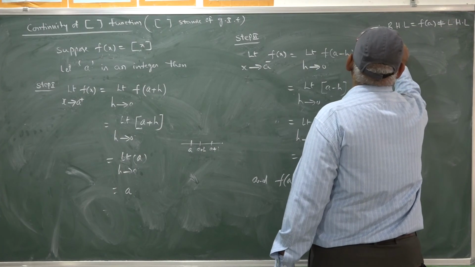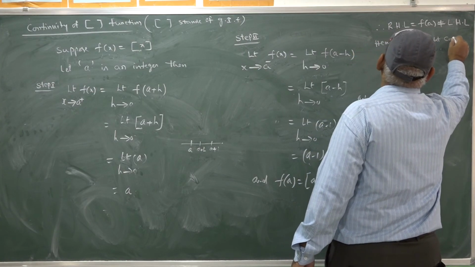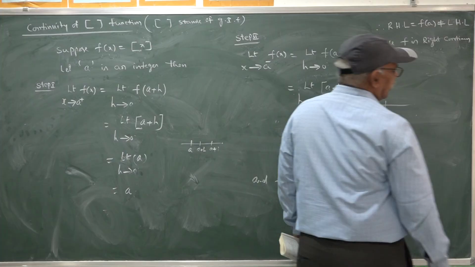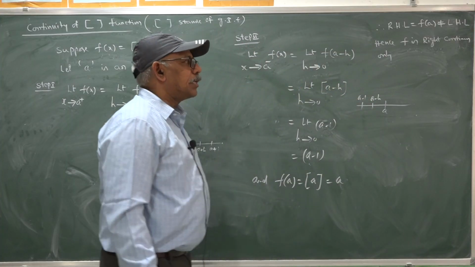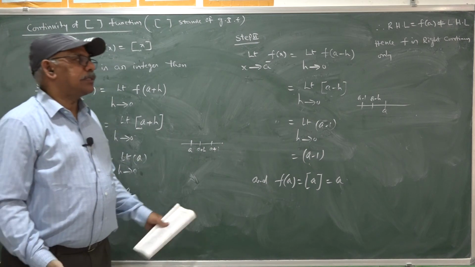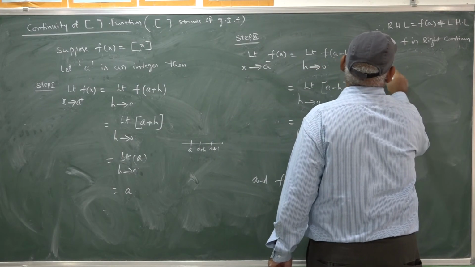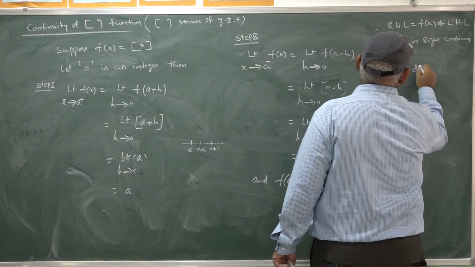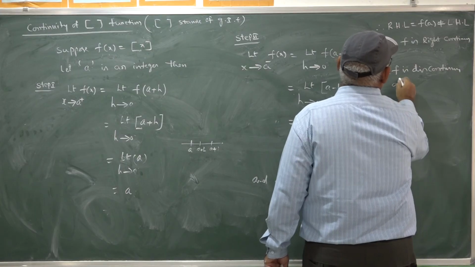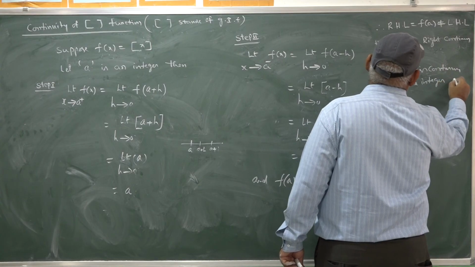Hence f is right continuous only, partially continuous. That means it is discontinuous. Partially continuous does not mean that it is totally continuous. Hence it is said to be discontinuous at a. Therefore f is discontinuous, or you can say left discontinuous, at the integer a.